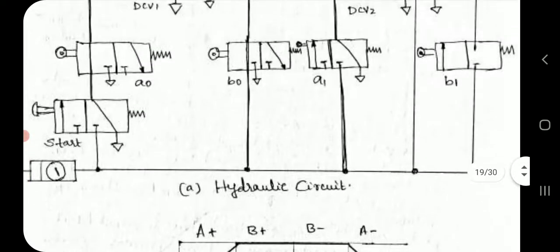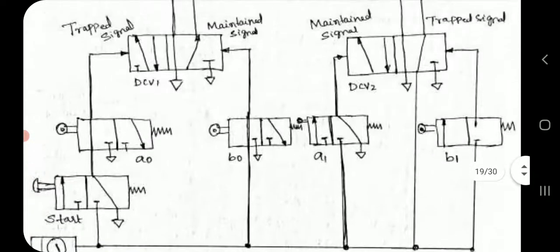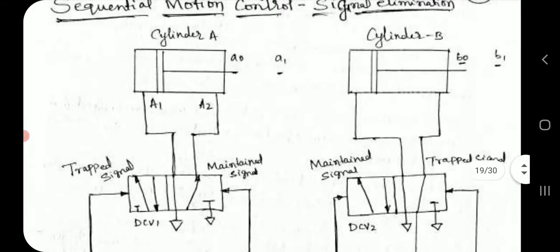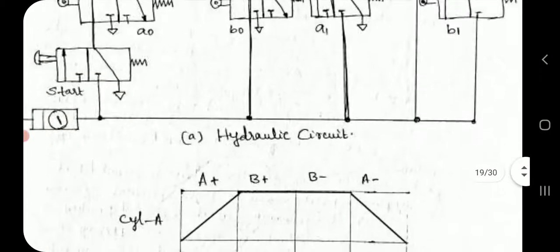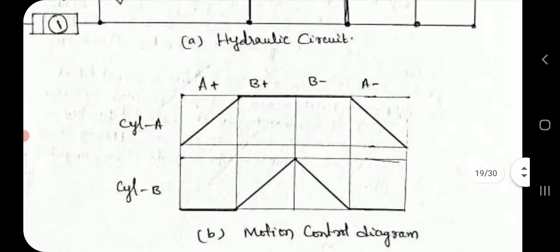The first diagram indicates the hydraulic circuit having two cylinders A and B with two signals, trapped signal and maintained signal, and the second diagram indicates the motion control diagram for both the cylinders A and B.